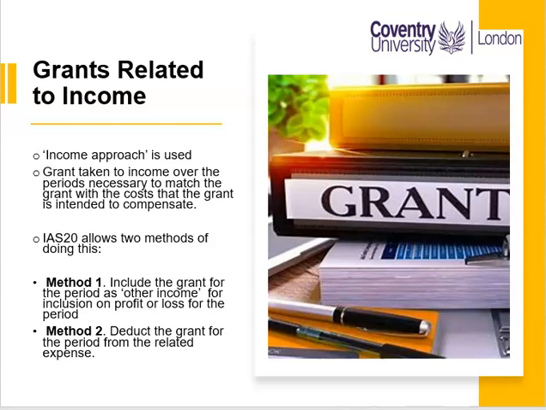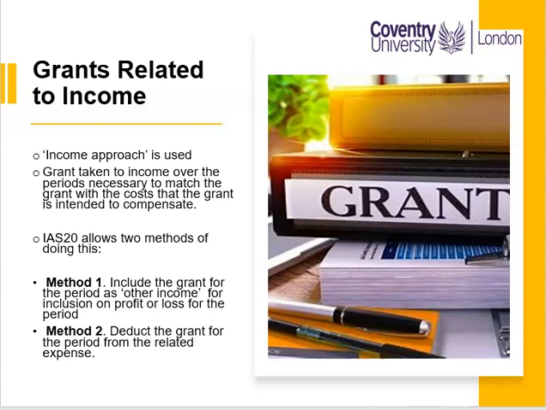For grants related to income, IAS 20 states that an income approach should be used, and the grant should be taken to income over the periods necessary to match the grant with the cost that the grant is intended to compensate.